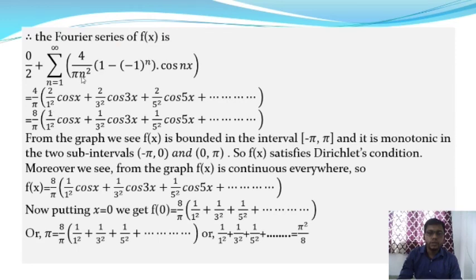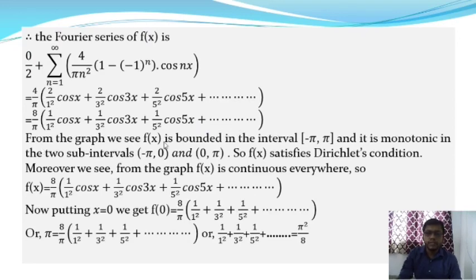So first of all we are going to put n is equal to 1, then we put n is equal to 3, then 5, okay, and from this the series function f(x) is approximately equal to 4 by pi into 2 by 1 square into cos x plus 2 by 3 square into cos 3x plus 2 by 5 square into cos 5x and up to infinity. So now 2 is common in this expression, then from this series we will get 8 by pi into 1 by 1 square into cos x plus 1 by 3 square into cos 3x plus 1 by 5 square into cos 5x and up to infinity.